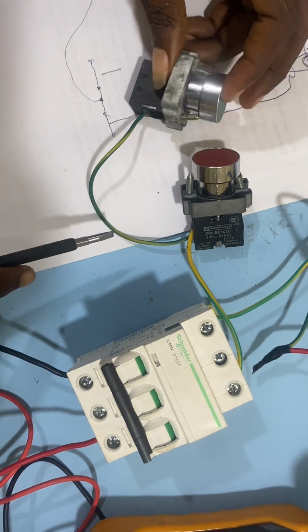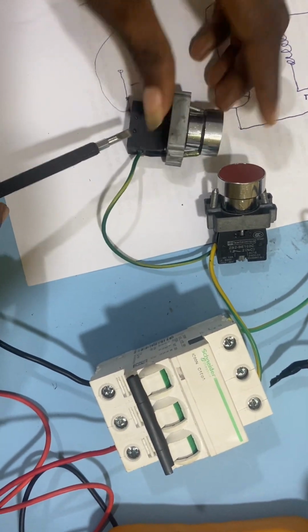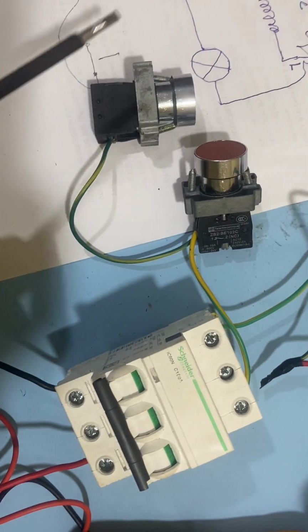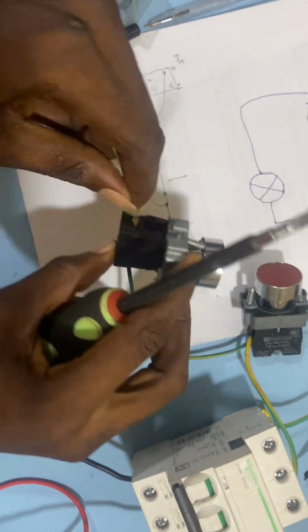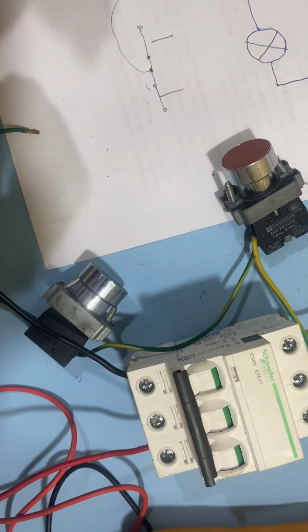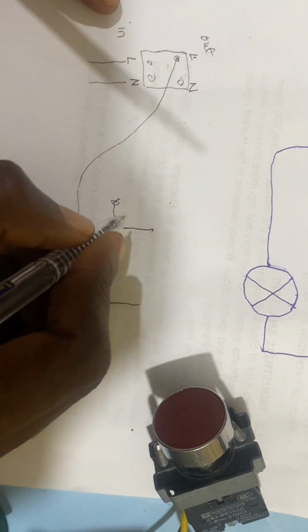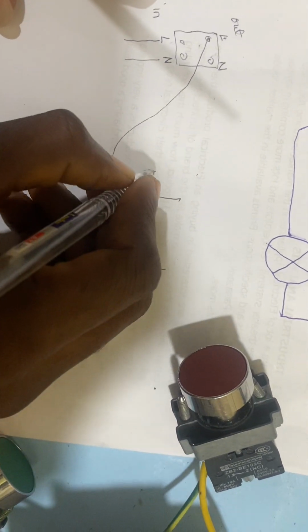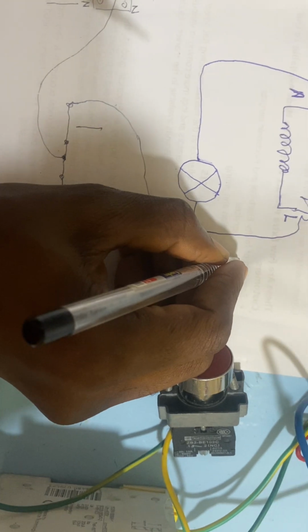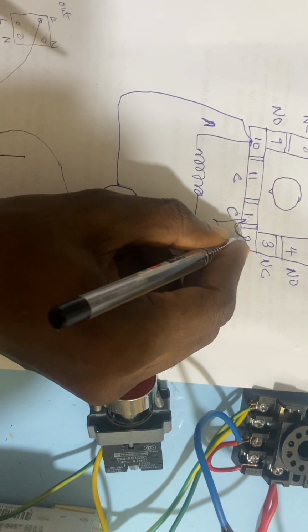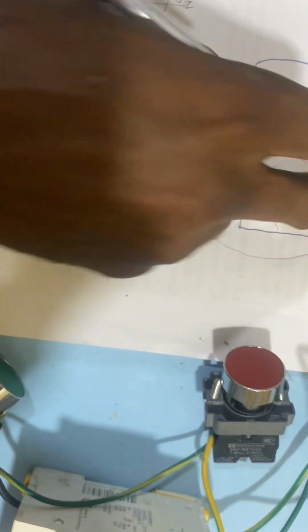So the next thing now is to connect from our start button, because it's the start button that will now power the coil contact of the relay. So we are going to take from our start button. This is the start button. All right, so we are taking from the start button to the coil contact of the relay. The coil contact is at contact 2. So this is the start button. We are moving it to our relay, contact 2. All right, so that is it from our start button to the relay.